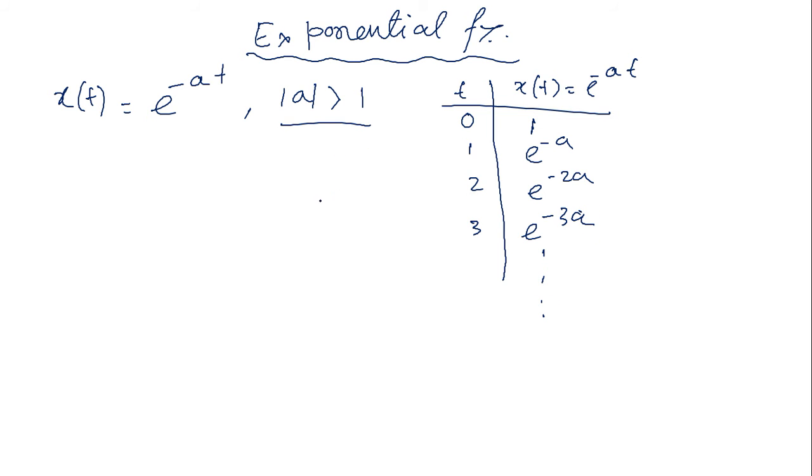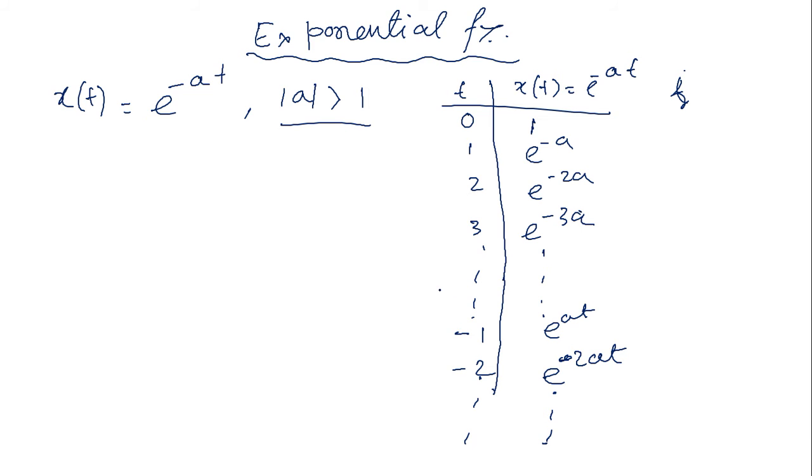And in the negative side also, t having some negative values, I can put the negative values also. Say t equals to minus 1, so e to the power a. T equals to minus 2, e to the power plus 2a. So such kind of exponential signal is valid in the positive side of t and the negative side of t.